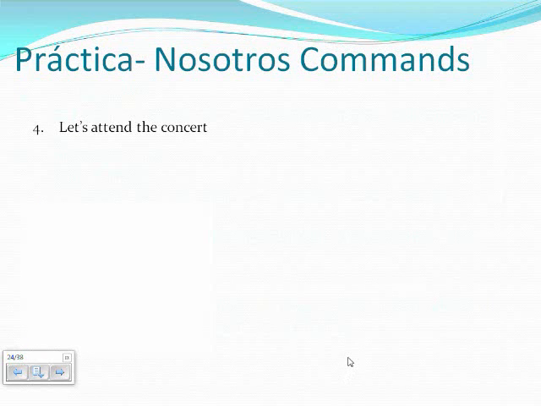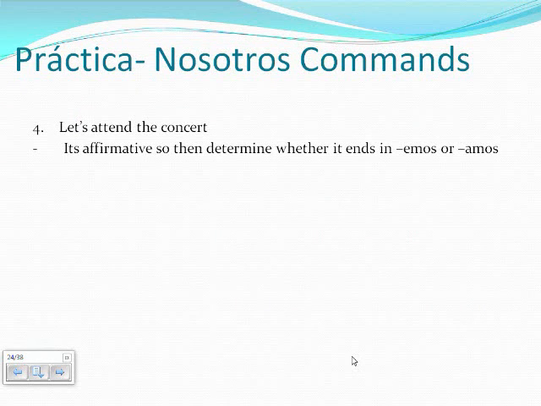Let's attend the concert. This is affirmative, so determine whether the verb to attend ends in AR or IR. So if it ends in an AR, it is emos, and if it ends in ER or IR, it is amos. So asistamos al concierto.